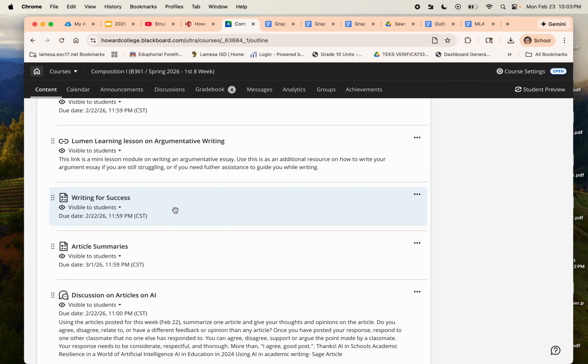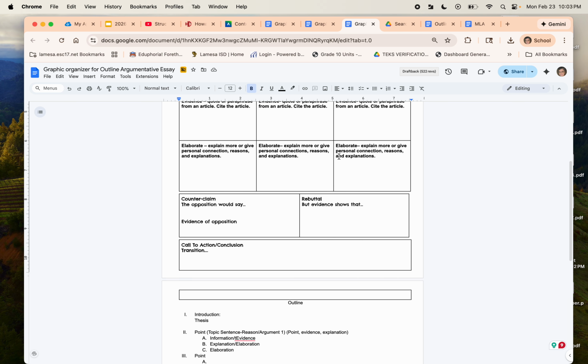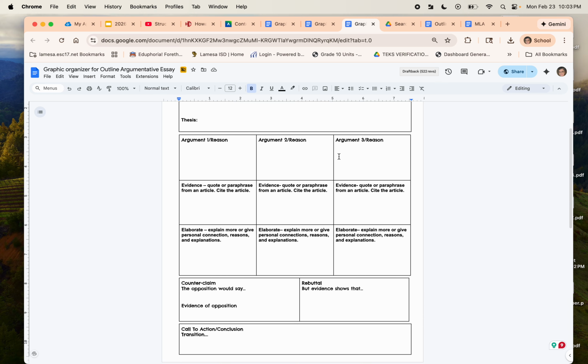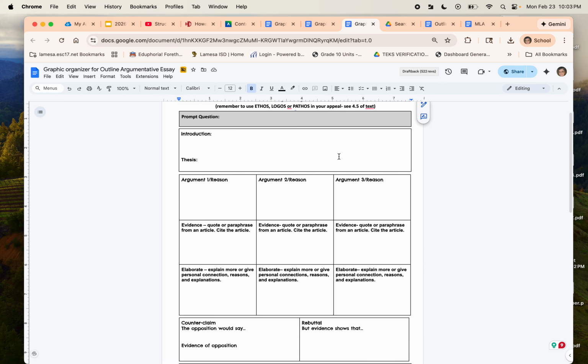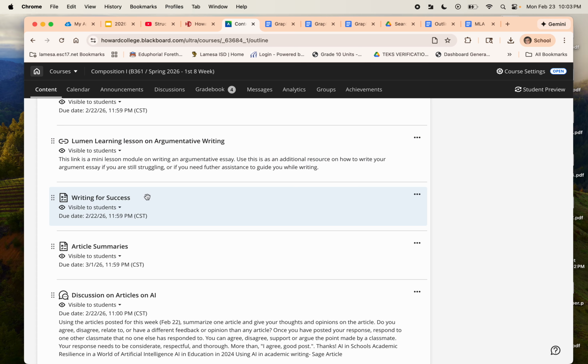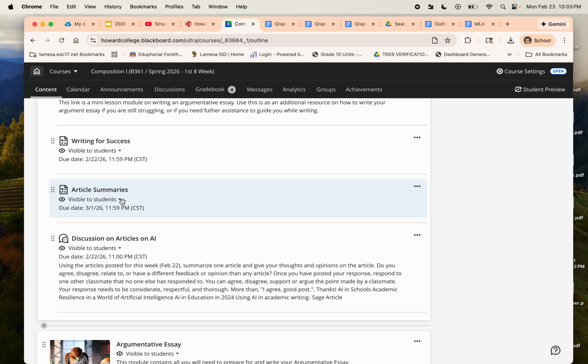You had your example of the writing for success in that little essay there, which I saw some great work when you were doing your outline and your graphic, if this is it. Yeah, when you did this graphic organizer with argument, this information right here is what you use to fill out that article that you read here, and you'll be using that again as your prep for the essay that you're getting into. And then you had this with your article summaries.